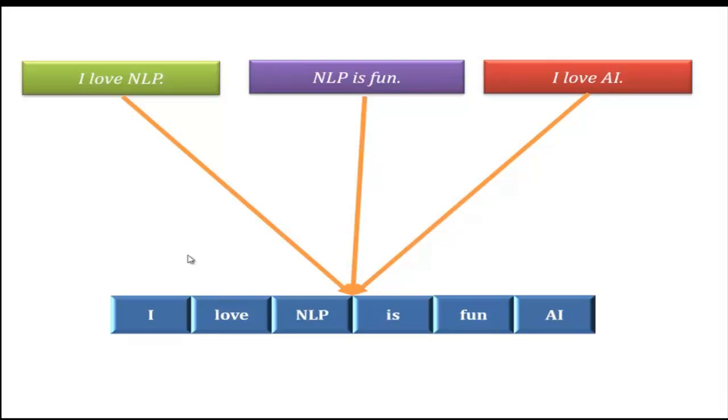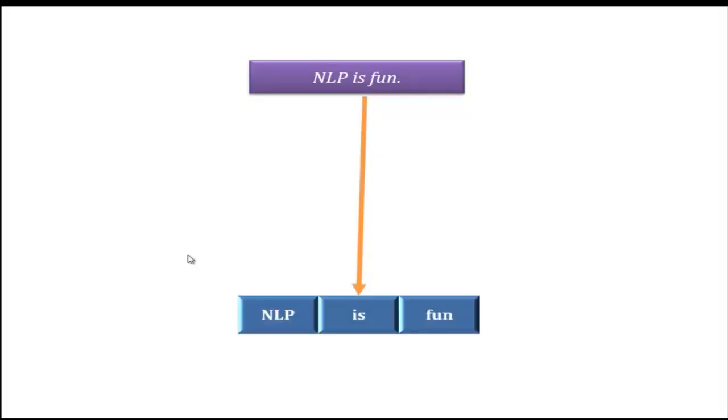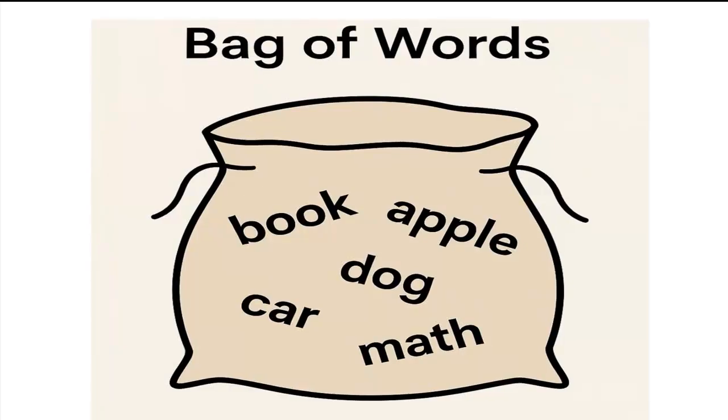But the question is, how do we extract these words from the text? That's where tokenization comes in. Tokenization is the process of splitting a sentence into individual words or tokens. Here you can see this particular sentence is split into 3 tokens or 3 words. I'm sure all of you are clear with document, corpus, vocabulary and tokenization. Now let's discuss a concept known as the bag of words representation.